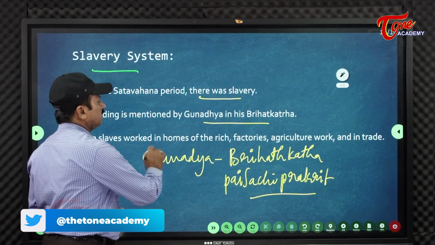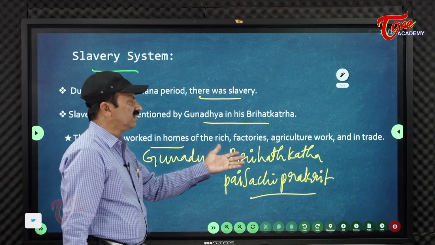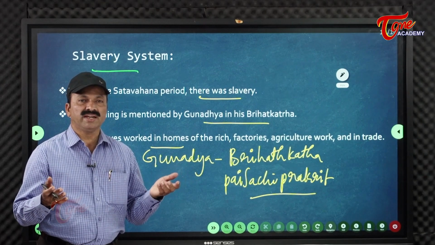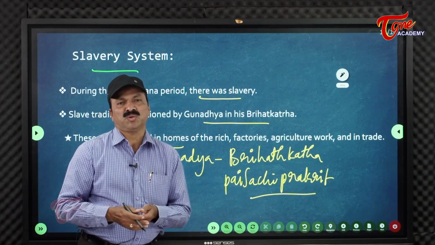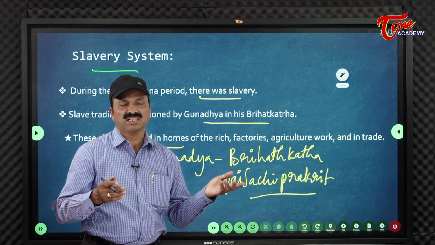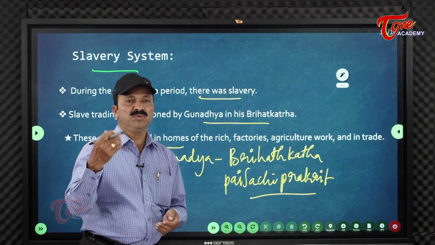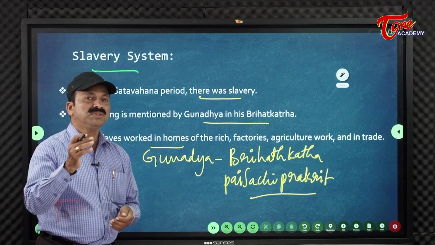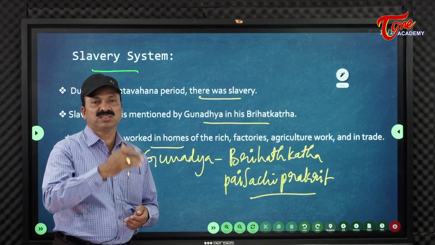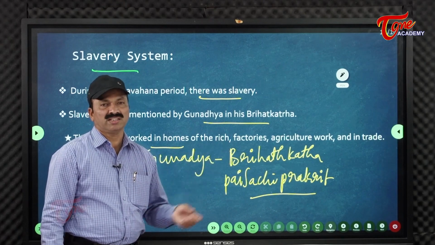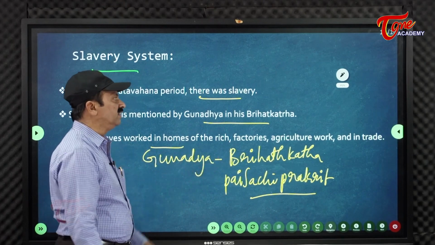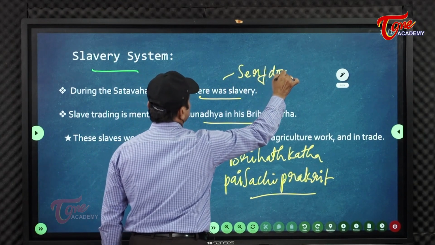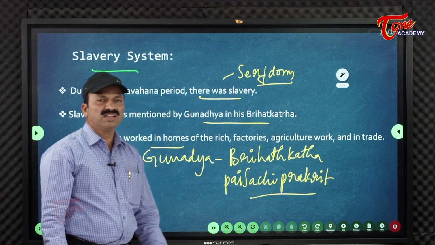These slaves worked in the homes of the rich, in factories, in agricultural work, and even in trade and commerce. Slaves were sold in the market and purchased in the market. Suppose the rich class had some work; they would move to the slave market and purchase some slaves. After completion of work, they would again take them to the slave market and sell them. Like that, we call it slavery, which was also called serfdom.